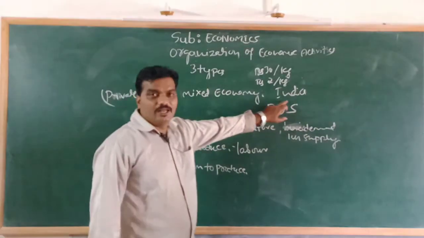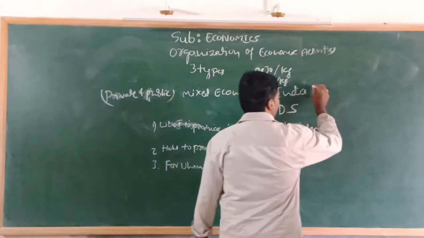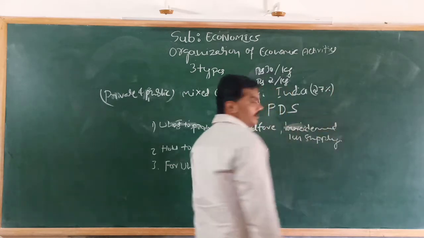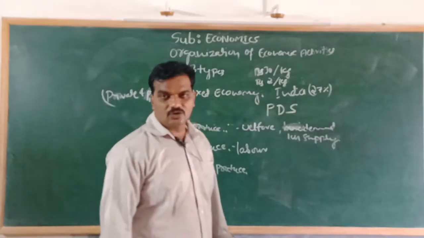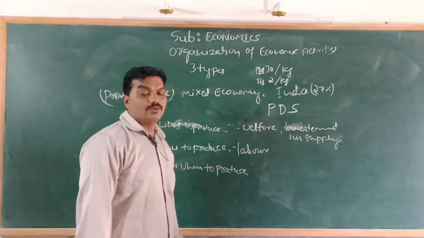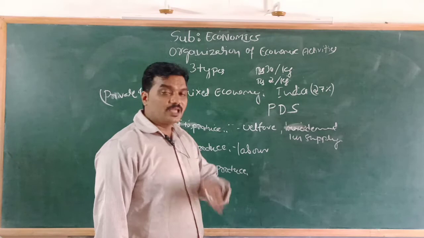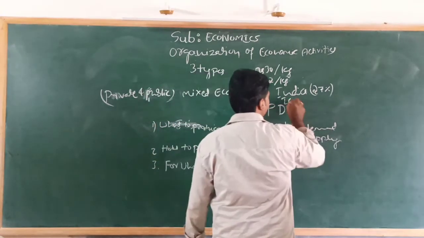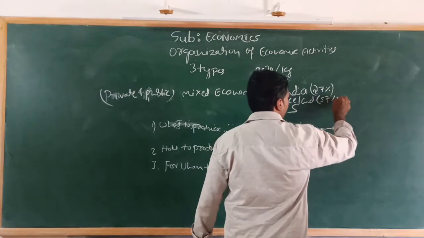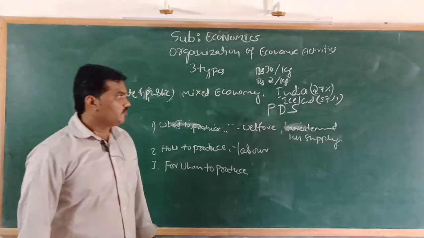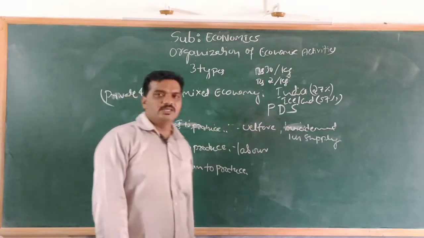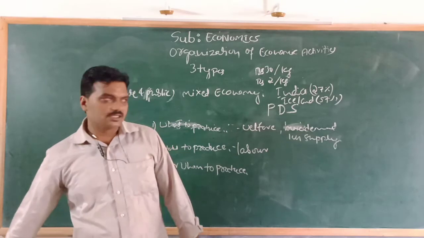In our country, in India, the role of government sector is 27%, and the remaining private sector role is 73%. And we can also see Iceland. In Iceland, the role of government is 57% and the role of private sector is 43%. Okay, these are examples of mixed economy. I hope you all understand.